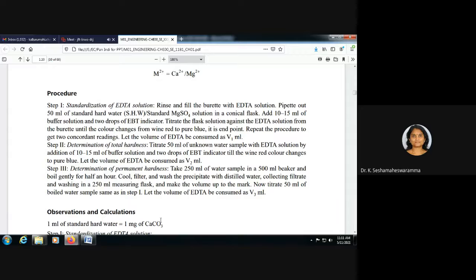We are taking 50 ml of the sample in the conical flask, adding 10 to 50 ml of buffer solution and 1 to 2 drops of EBT indicator. The solution is in wine red color. Then after that we are titrating against EDTA solution. Finally, the endpoint is blue color.